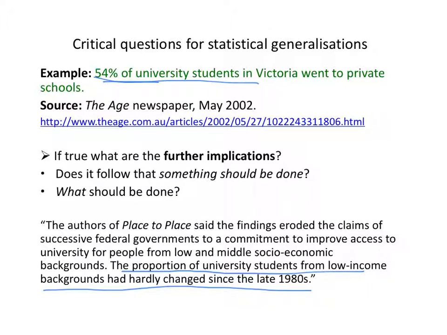The other kind of question is, well, what follows, assuming that statistic is true? What can we infer from it? What conclusions can we draw? And that can depend on answers to lots of these other questions, like what would explain the statistic? What are other relevant statistics? What's the context? Is the trend up or down? But we'll leave this example here.